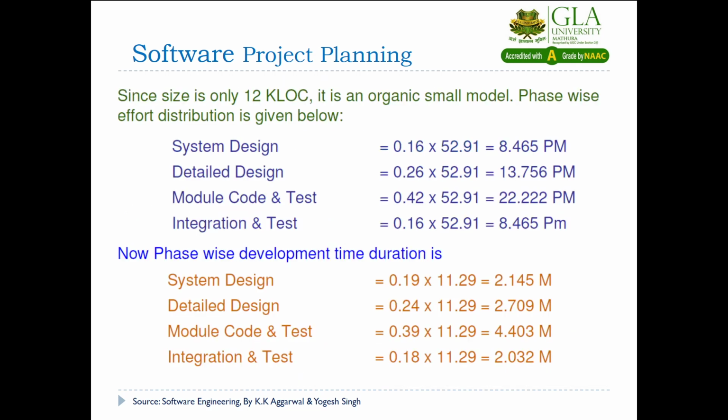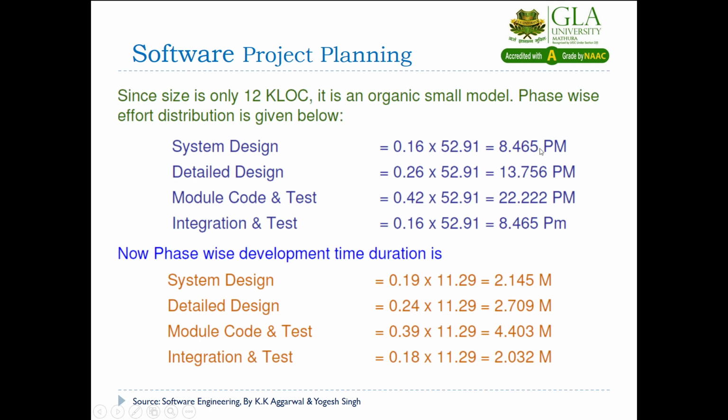You can see we have computed it here. This is the organic small model, with a size of 12,000 lines of code. On the basis of this you have already computed your effort. Every time the effort is multiplied by the given phase wise values of mu p, which you should always remember. Mu p is used for the effort estimation: 0.16 for system design, 0.26 for detailed design, 0.42 for module code and test, and 0.16 for integration and test.